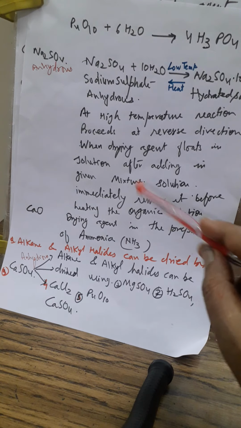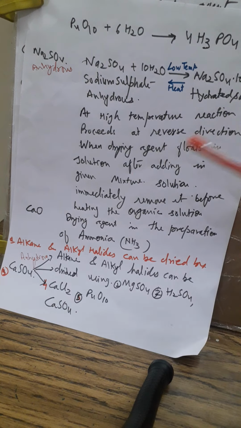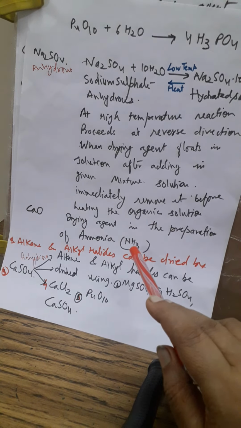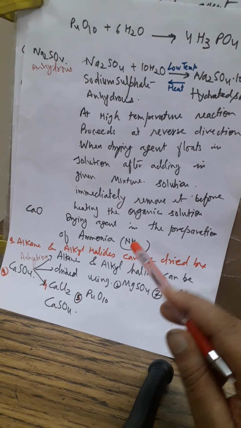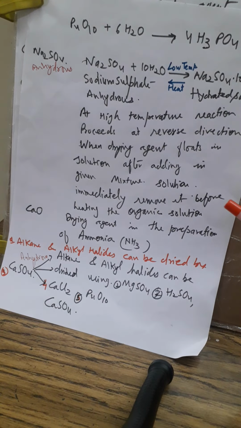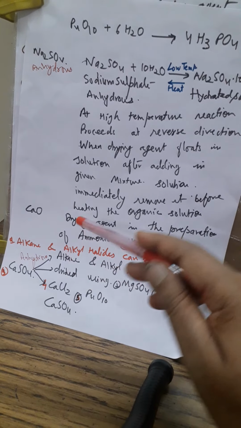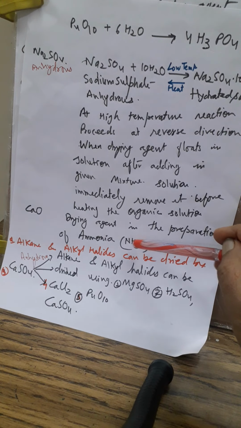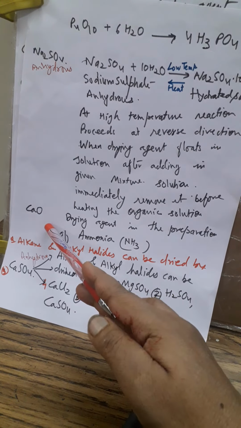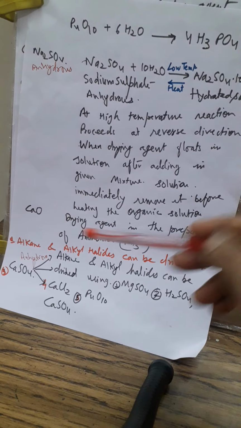During the preparation of ammonia, if a certain amount of moisture is there, it will form ammonium hydroxide. Instead of ammonia, we will get ammonium hydroxide, because ammonia combines with water. That is why we have to make this dry ammonia. We pass it through calcium oxide, so if some water is present, it can be absorbed by the calcium oxide.